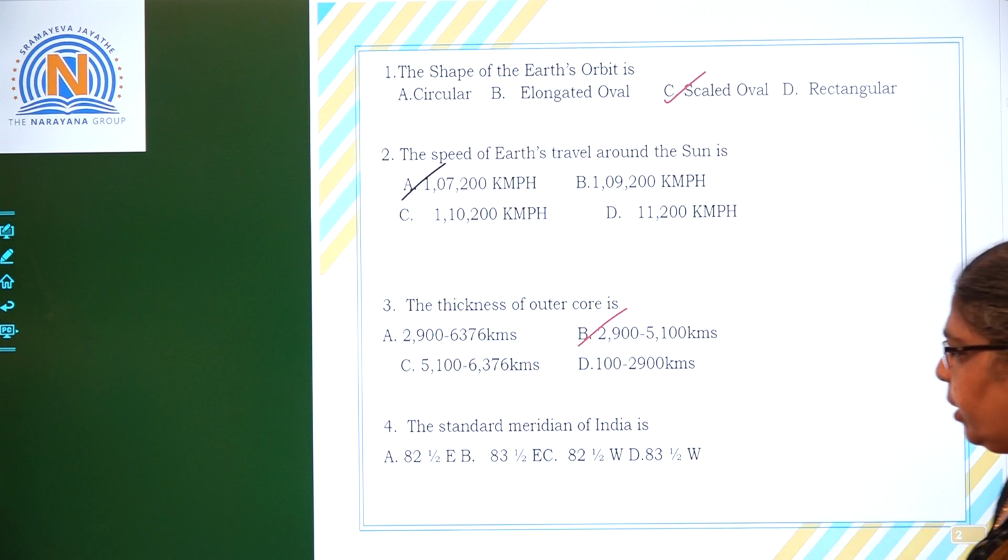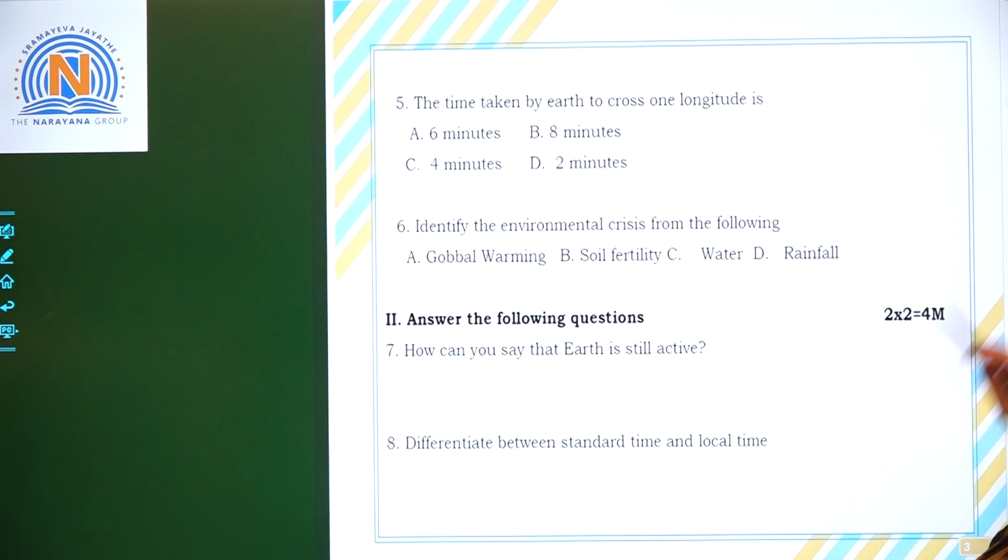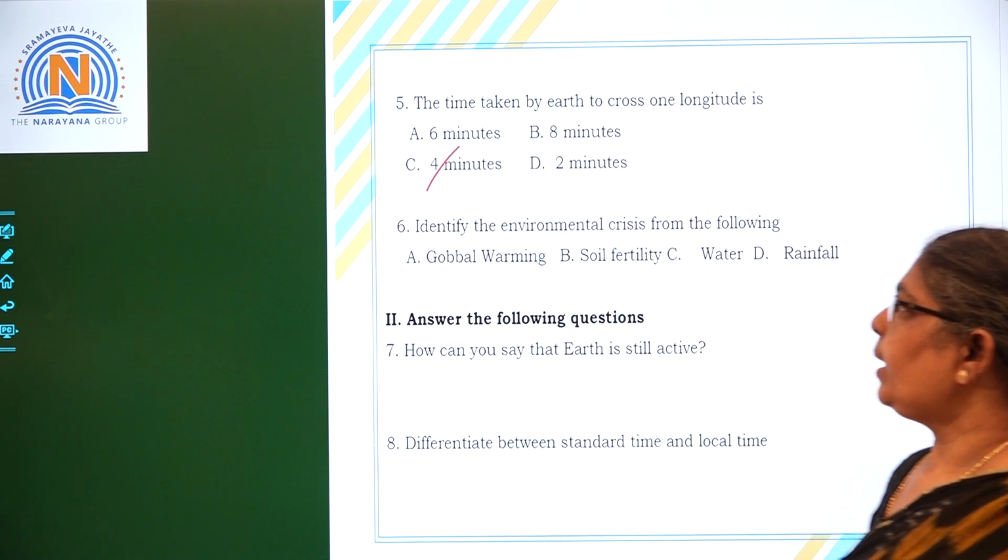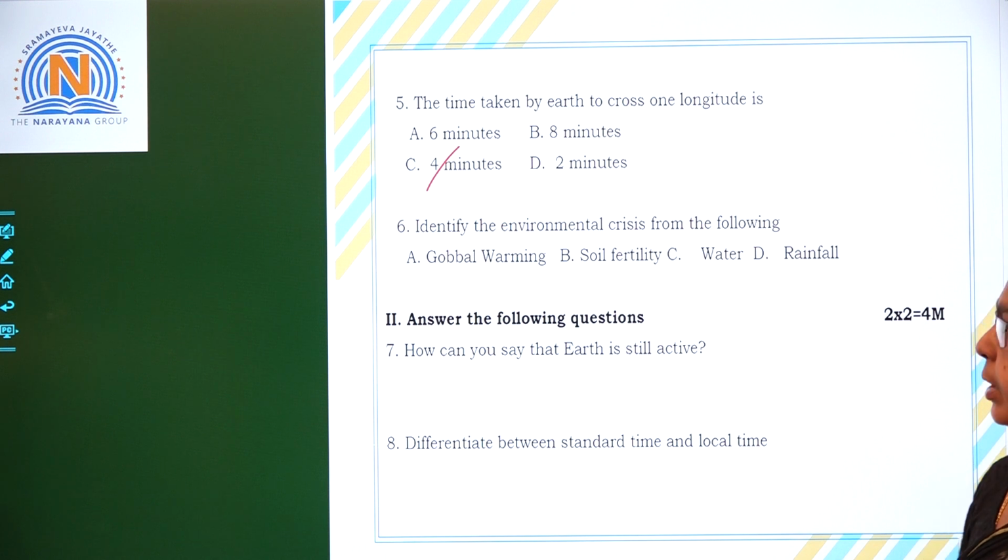What is the standard meridian of India? 82.5 degrees east is taken as the standard meridian. The time taken by Earth to cross one longitude is 4 minutes.